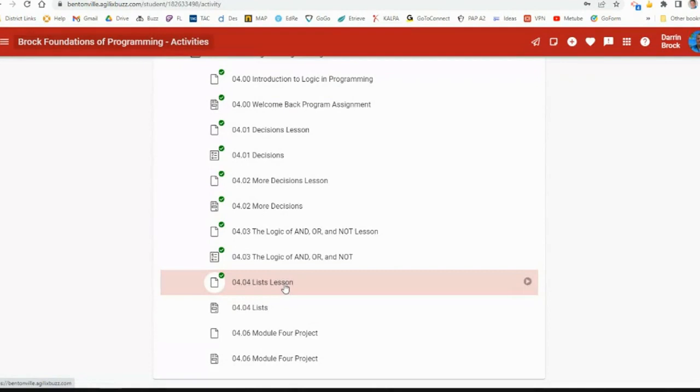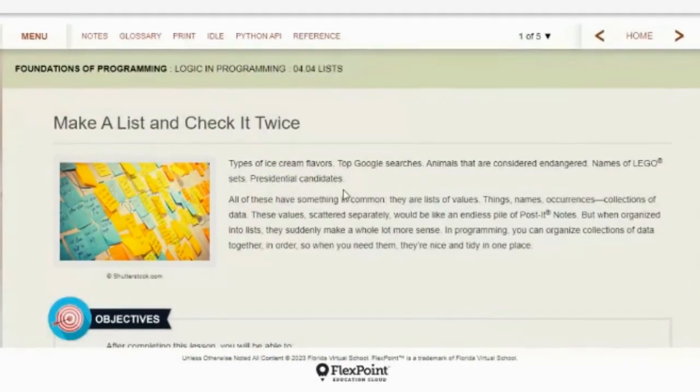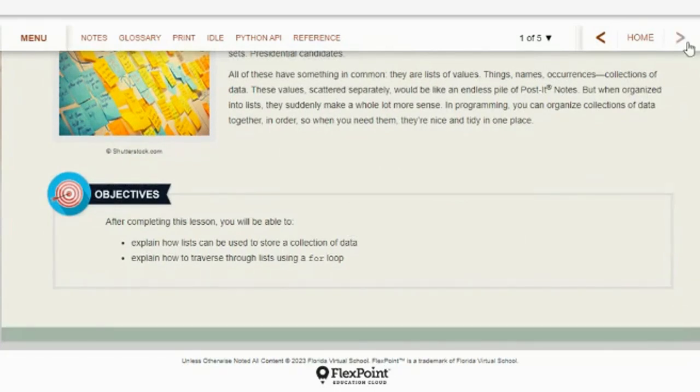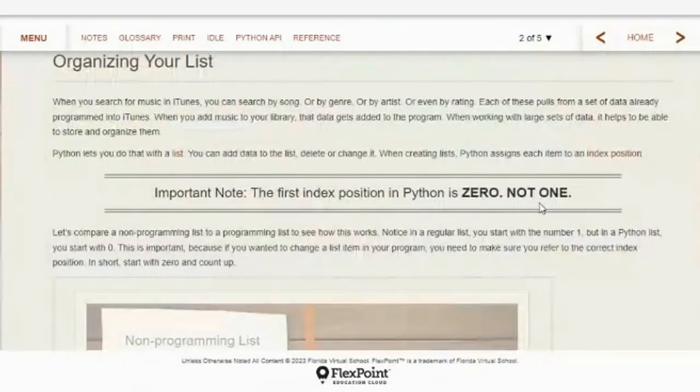All right, the lists lesson. This is a pretty cool one. I like the list. So make a list, check it twice. All right. So types of ice cream flavors, top Google searches, animals that are considered endangered, names of Lego sets, presidential candidates, right? These are all lists of values. So we're going to learn how lists can be used to store data and then how to traverse it with a for loop. So organizing your list.